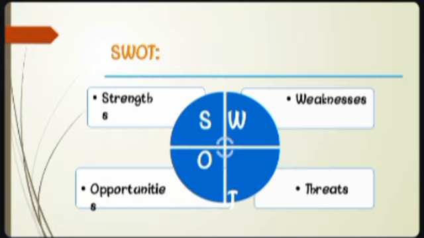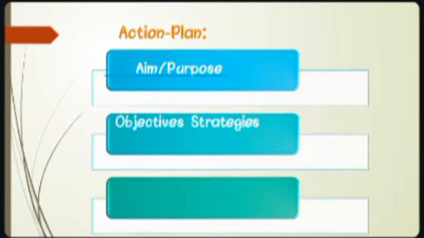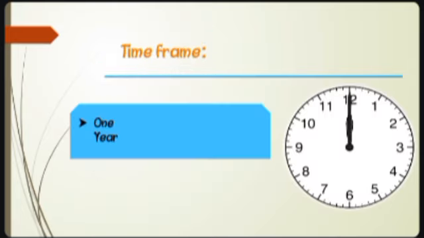SWOT is also a part of a good school improvement plan, where the school shows its strengths, weaknesses, threats, and opportunities. Next are priorities like curriculum delivery, school environment, teachers, students and staff, and parental environment. These are the priorities of any school improvement plan. Next, the action plan. The aim, purpose, objectives and strategies are included in the action plan. The time frame given in this school improvement plan is one year.